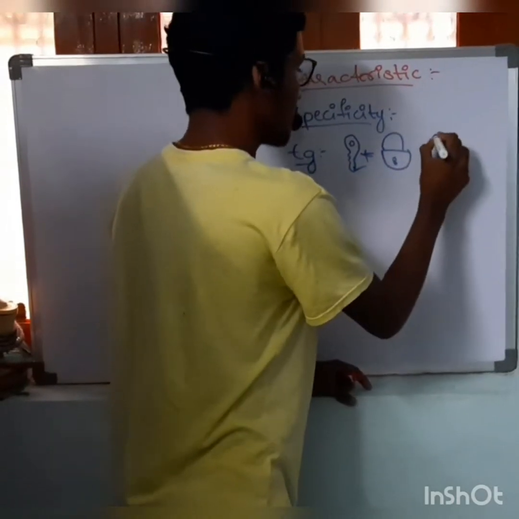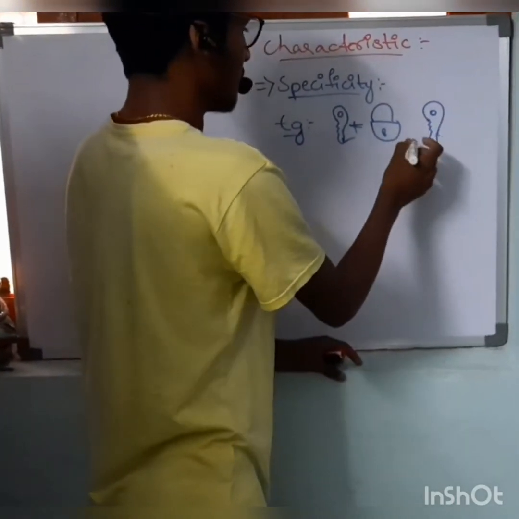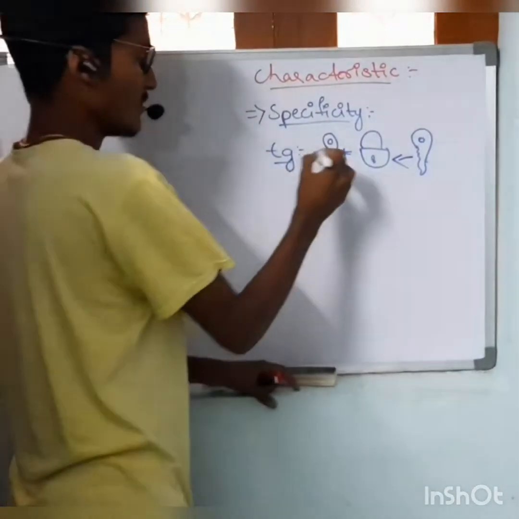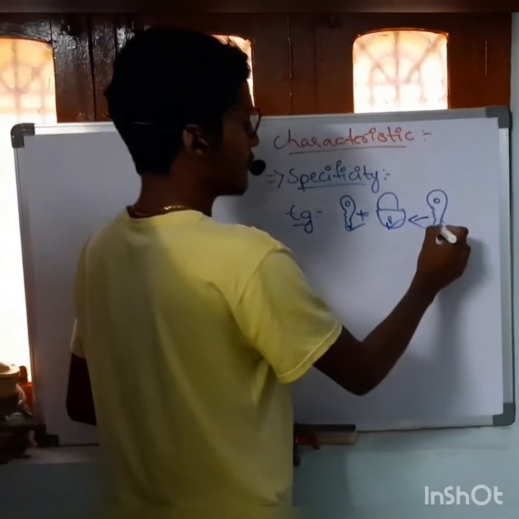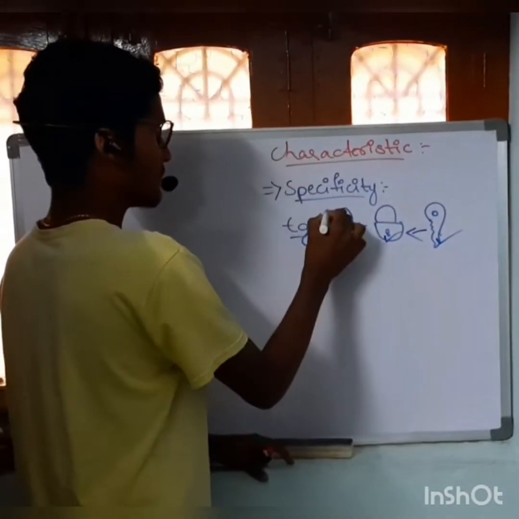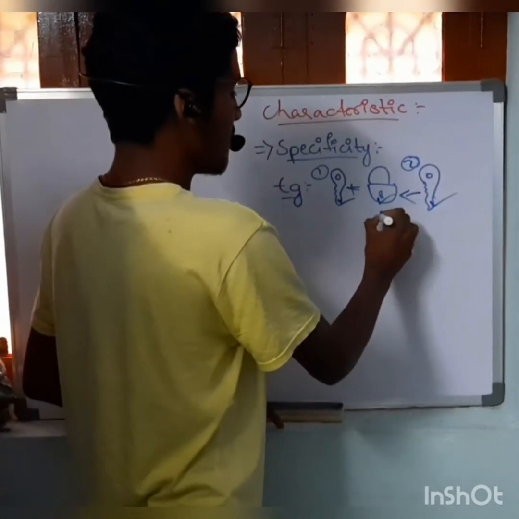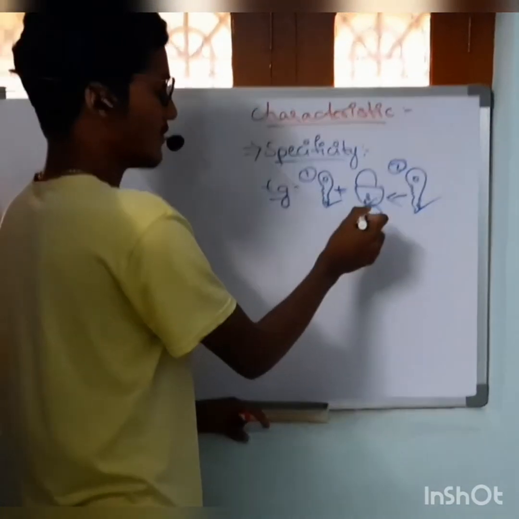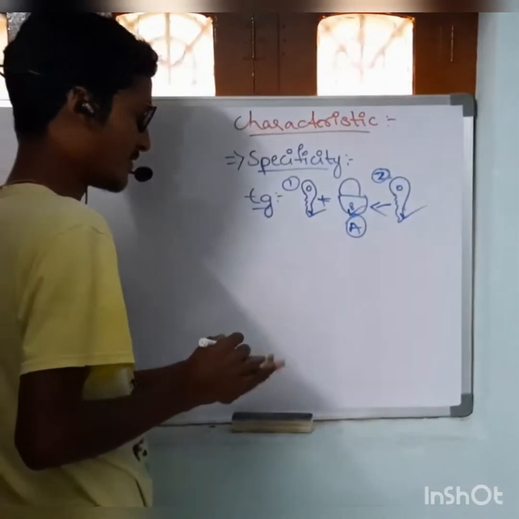If we use another key, it does not open the lock. This is known as specificity. This key is specific to this lock but not to the other lock. A lock is specific to the first key, and does not respond to the second key.